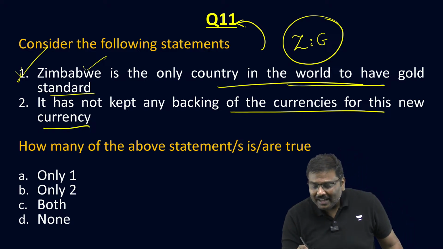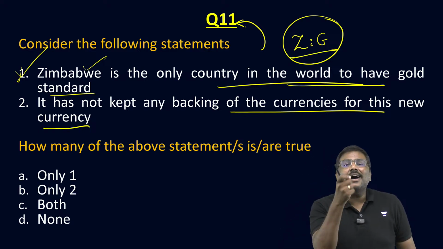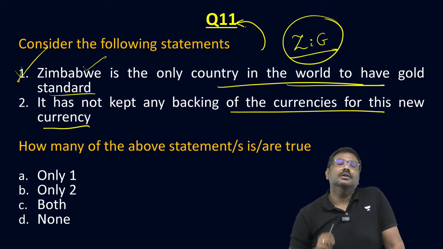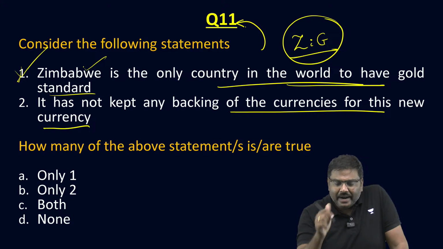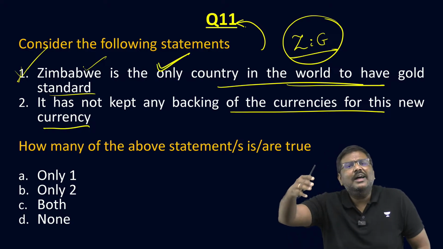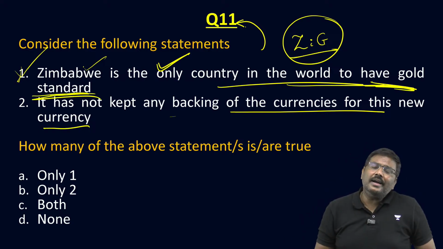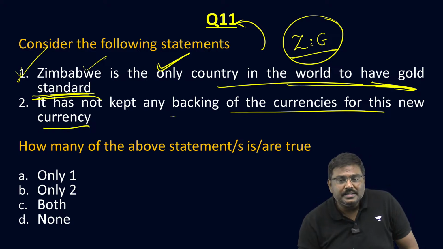The new currency goes by the name of ZIG, Zimbabwe Gold. And please understand, the value of this currency they have connected with the value of gold. It is the only country in the world to have a gold standard.